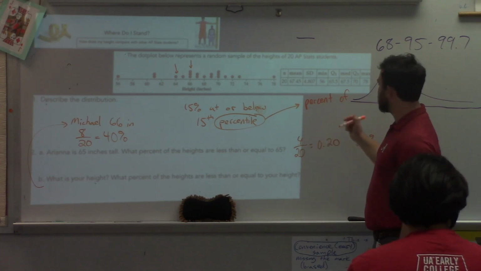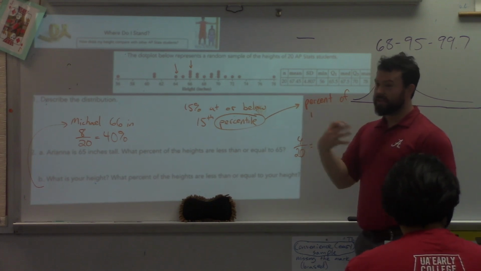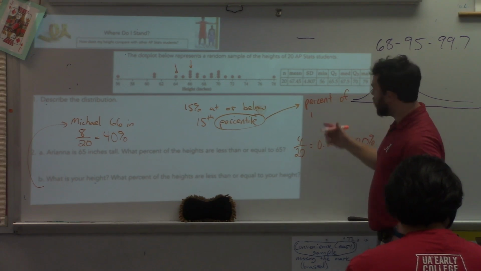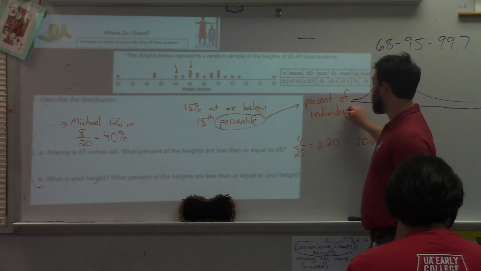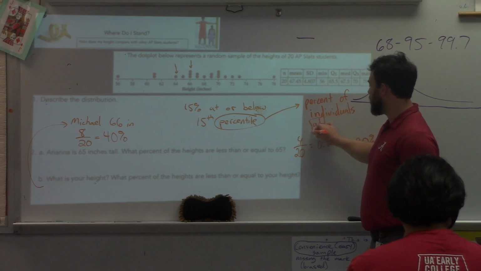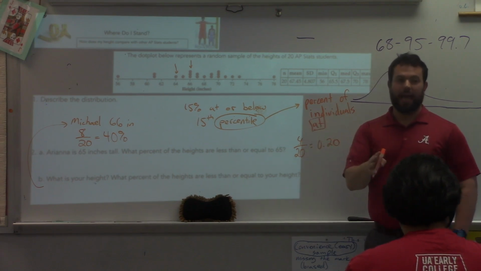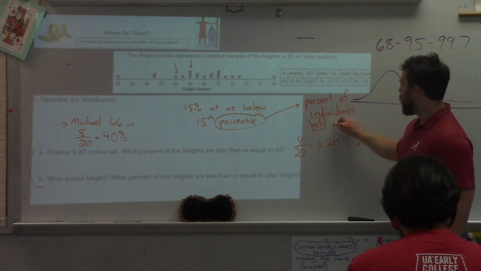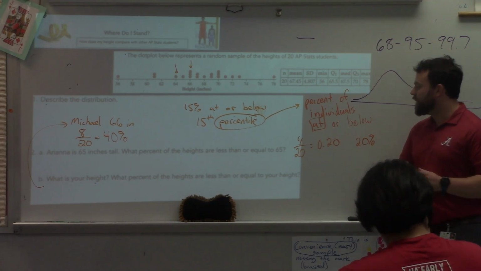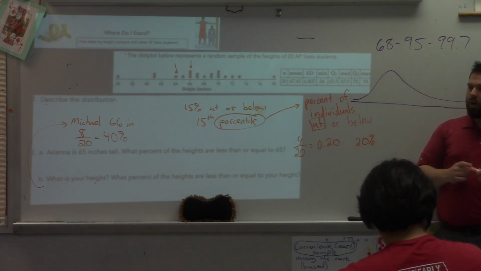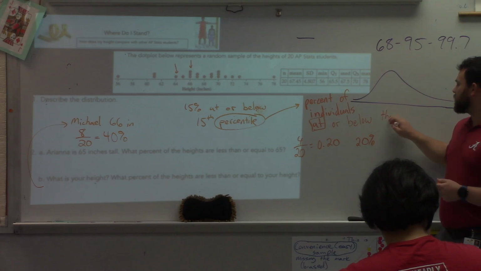So it's a percent of, and let's put it in statistical terms, not people but individuals, because it could be people or not. So it's the percent of individuals at or below that value.